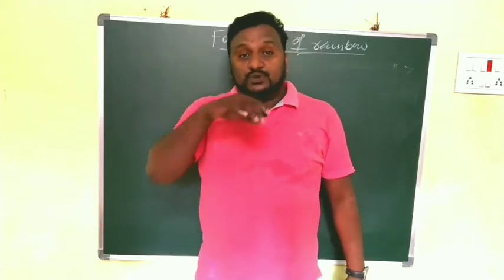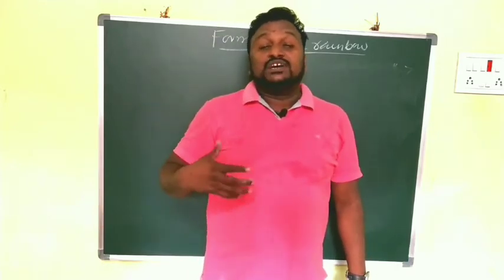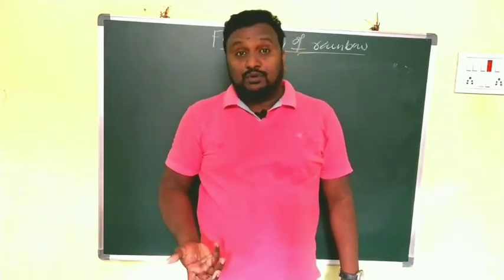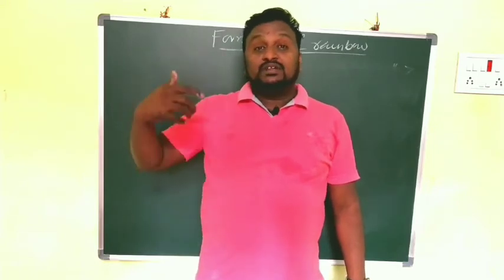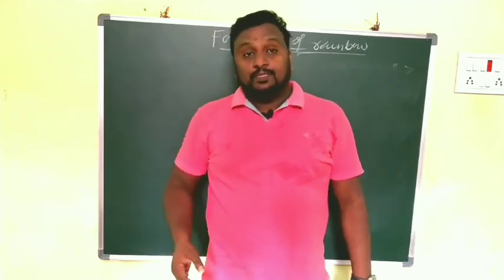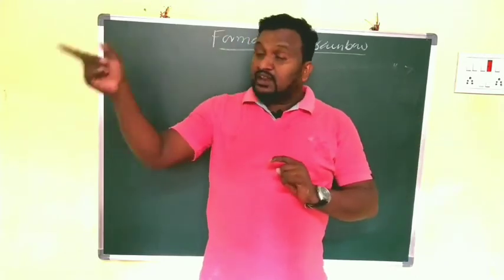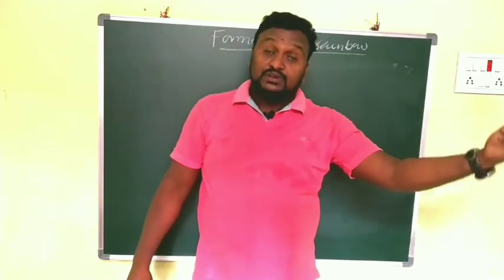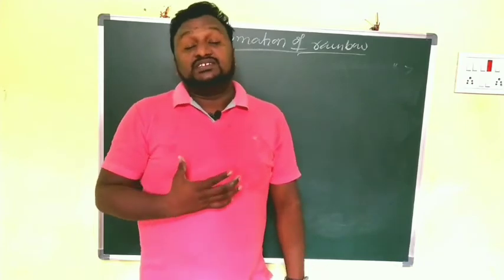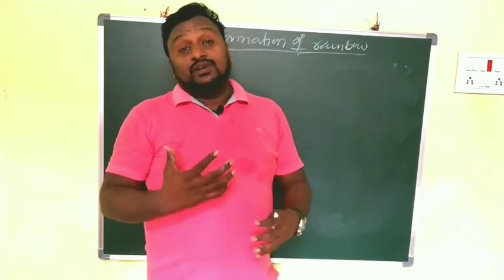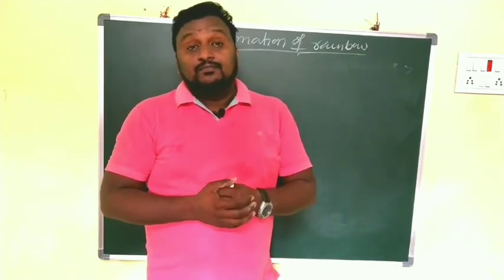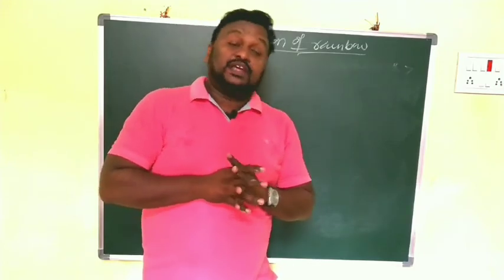When they are face to face, only then is there some chance for formation of a rainbow. The presence of sunlight must be there while the rain is falling. If the sun is in the west zone, then the rain must be in the east zone. Then only do we get some chances for formation of a rainbow.